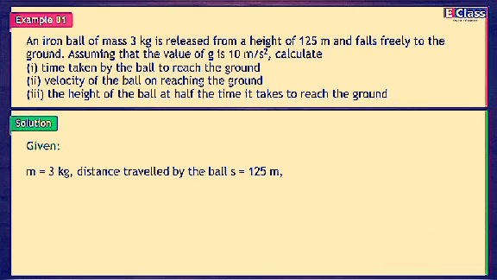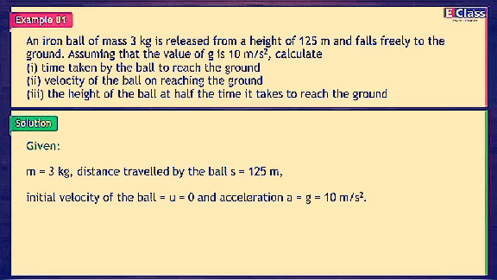Given m = 3 kg. Distance travelled by the ball s = 125 meters. Initial velocity of the ball u = 0 and acceleration a = g = 10 meters per second square.